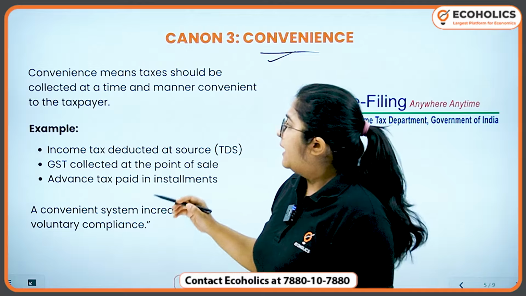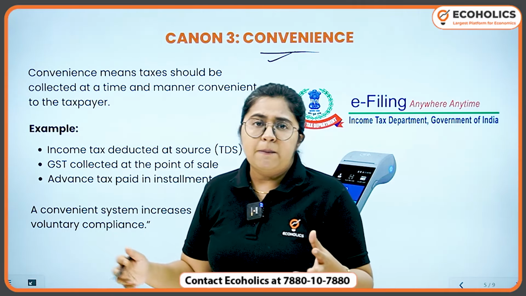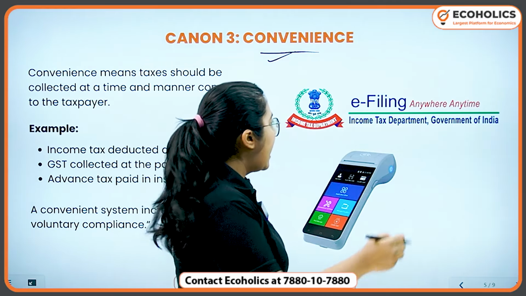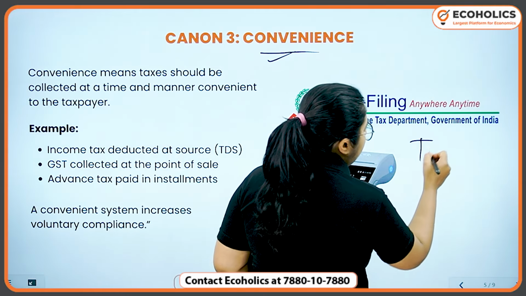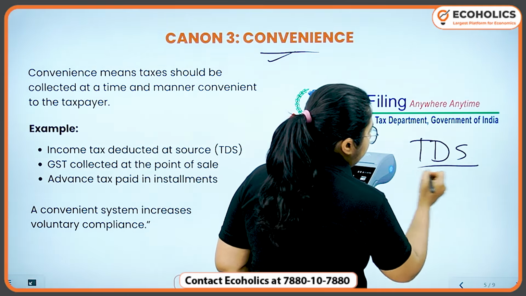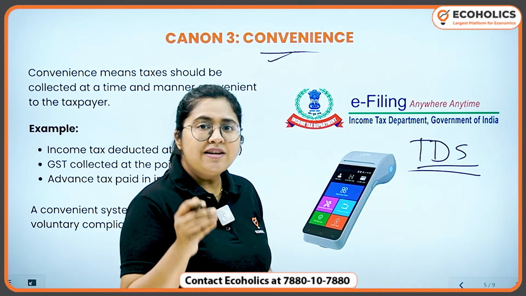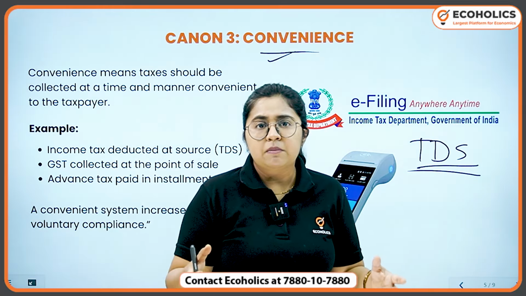Now you know that there are a lot of good examples, like there is tax deducted at source. Okay, what is tax deducted at source? You must have heard about it a lot.